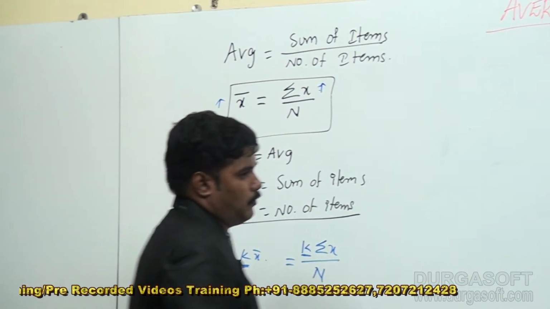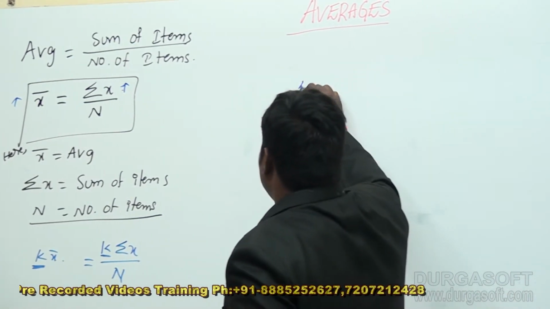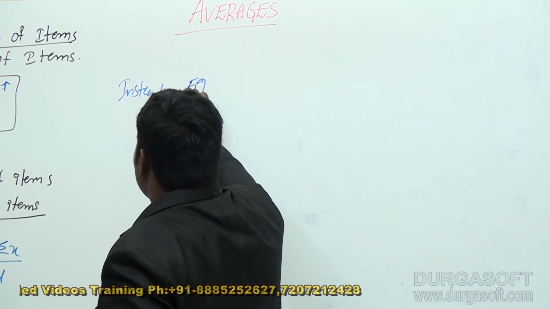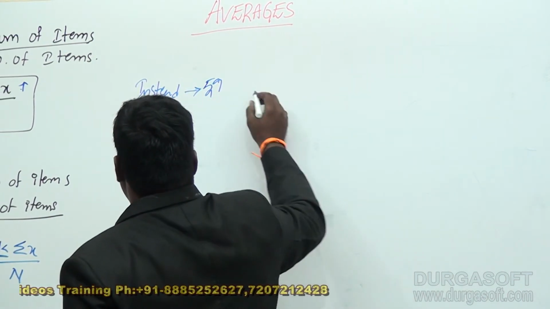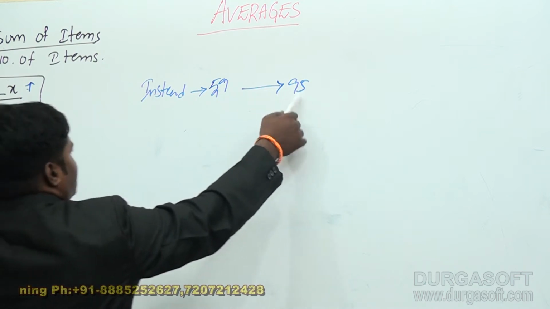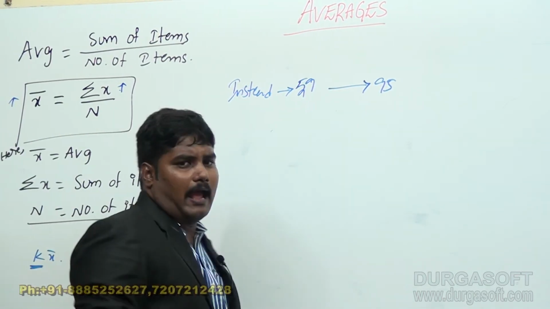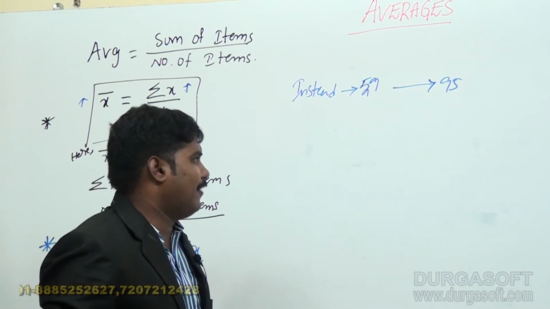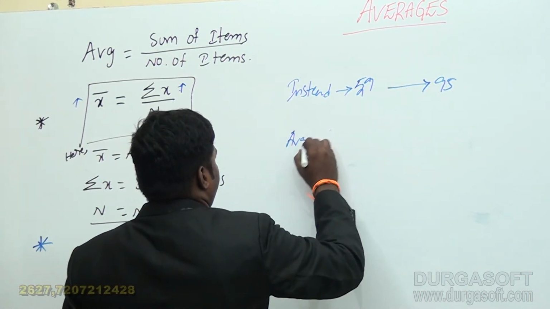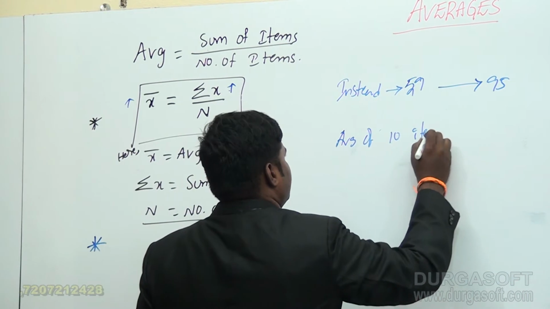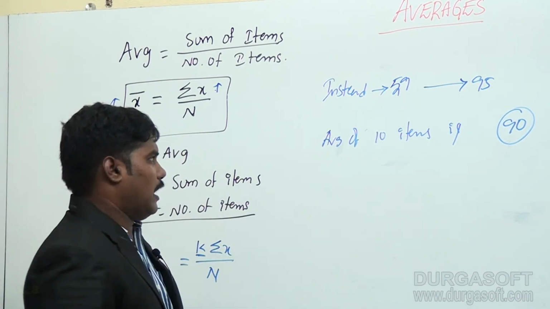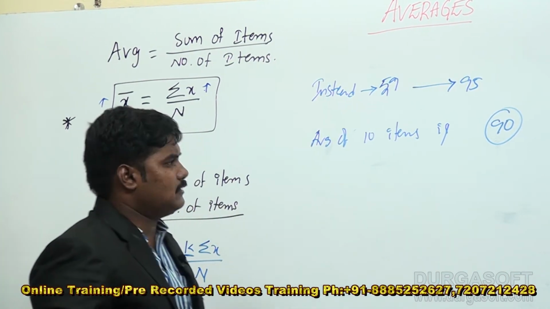Now I will give another example. Instead of 59, a person placed it as 95. Then what is the right average? The average of 10 items is 90. Instead of 59, he placed it as 95.